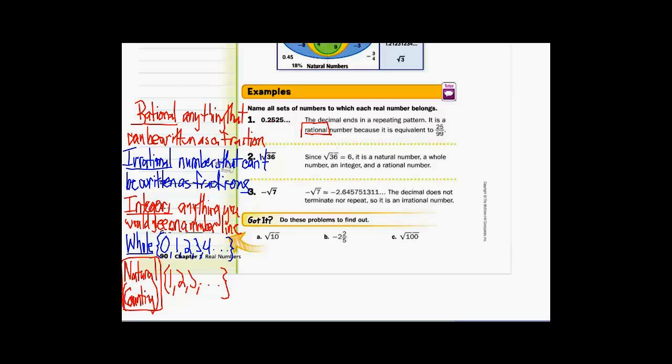You don't normally see this on a number line. These are not a whole number, nor is it a counting number. So it is rational only. All right, square root of 36.